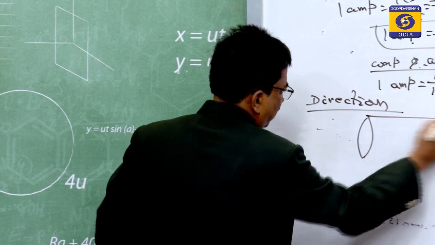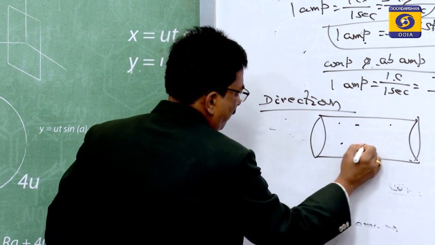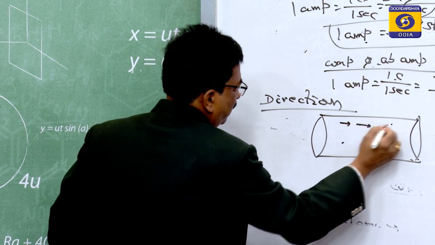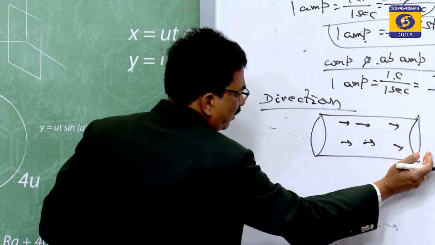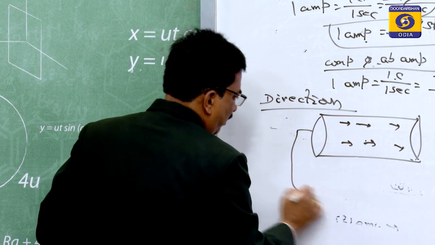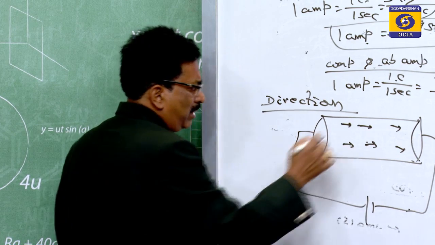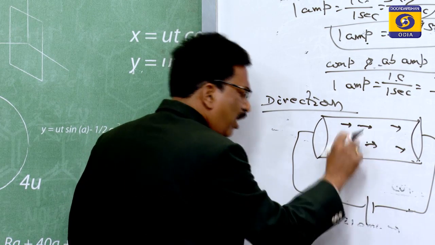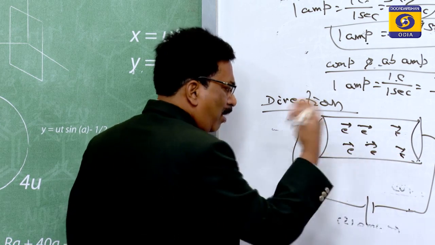Suppose this is a conductor, it has negative charges. If the negative charges are flowing from left to right, and you connect it with some source and some current flows, then the current flow is just the opposite. If these are electrons, the current is in the opposite direction.